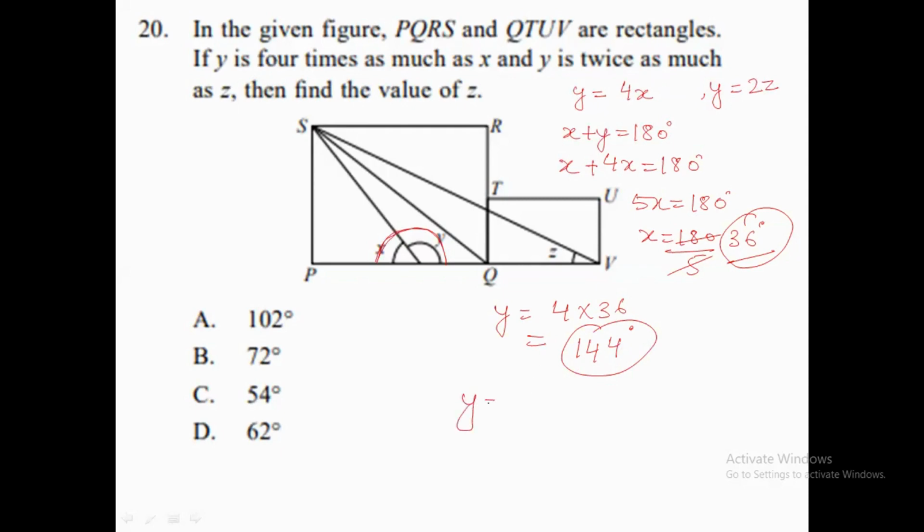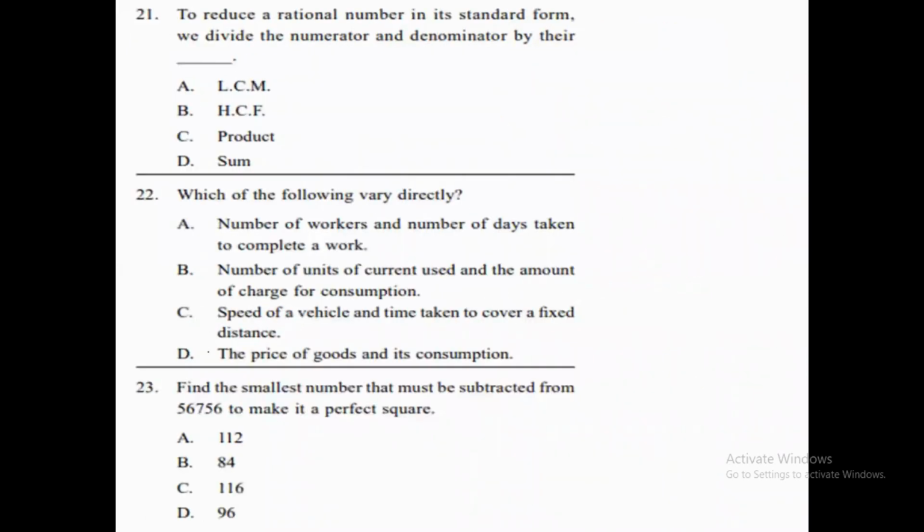Now according to the question, Y is twice of Z. So we can say Z will be half of Y. Yes, we can say this. So 144 by 2, what are we getting? We are getting 72. So the value of Z will be 72, which is option number B. Okay, let's move to the next question, which is question number 21.